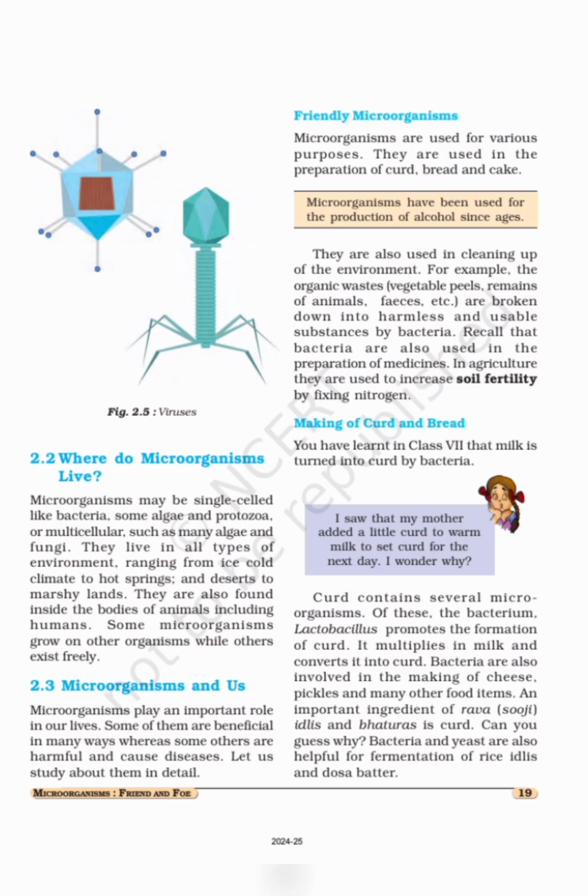Microorganisms can be single-celled or unicellular like bacteria, and they can be multicellular like fungi. They can survive in all types of environment, whether it's an ice cold climate or very hot. They can also be found inside the bodies of humans and animals. As the chapter name says, friends and foe means advantages and disadvantages of microorganisms. They play an important role in our life but also have some drawbacks.